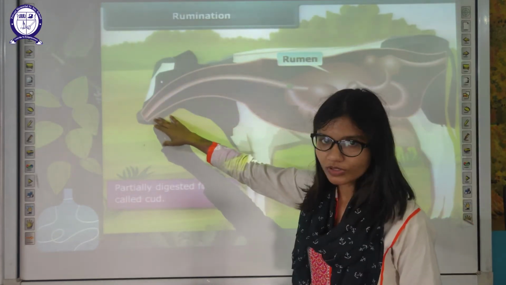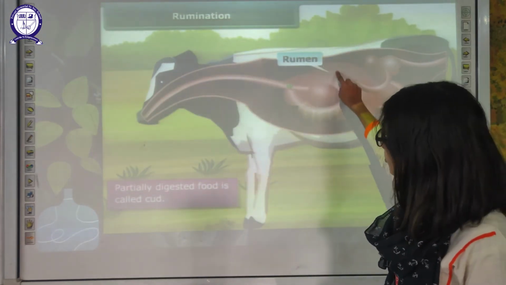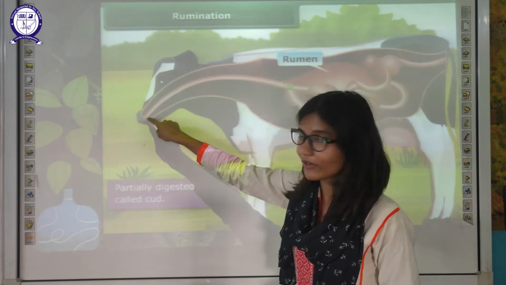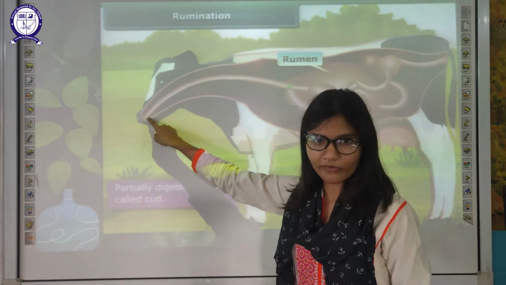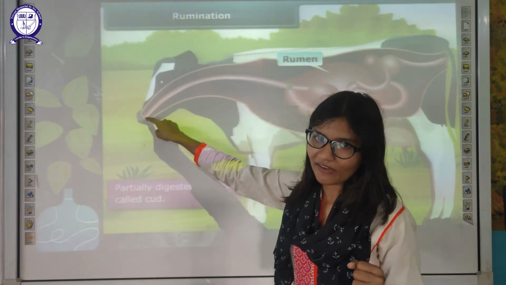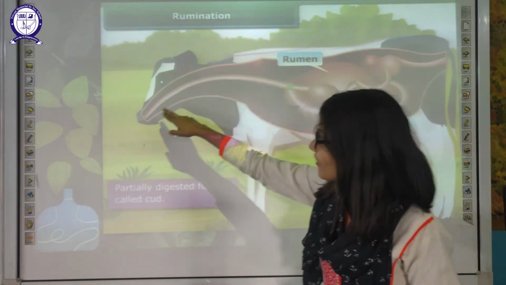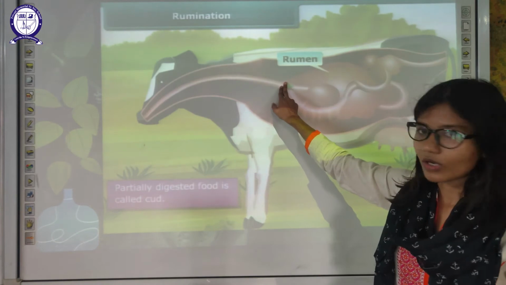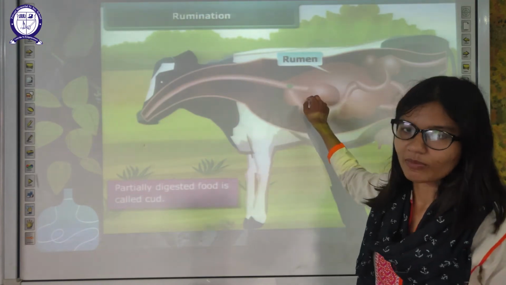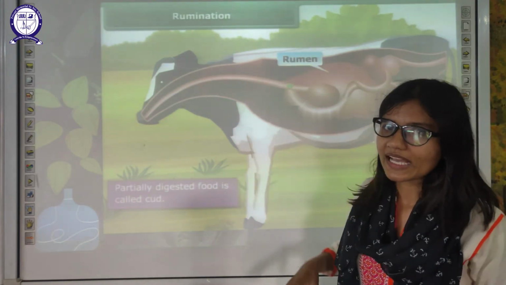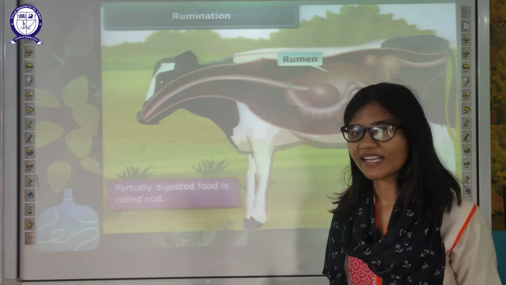Start with the mouth, then the rumen. From the rumen the food goes back to the mouth again for further chewing. After that, the rumen and reticulum play their part. Then it goes into the omasum, the third chamber, then the abomasum, the fourth chamber, where all the acid and juices are present, which will digest the food.